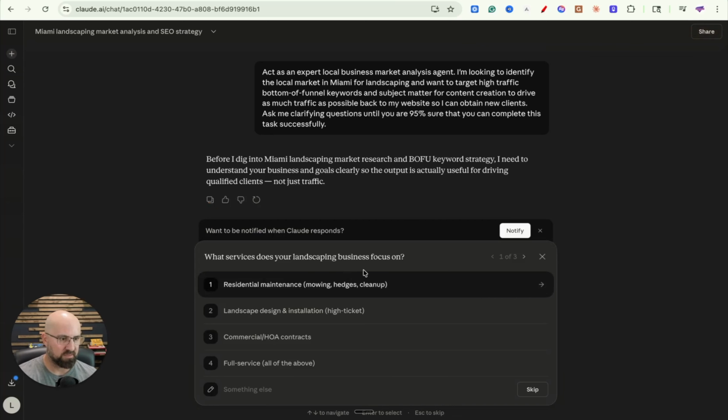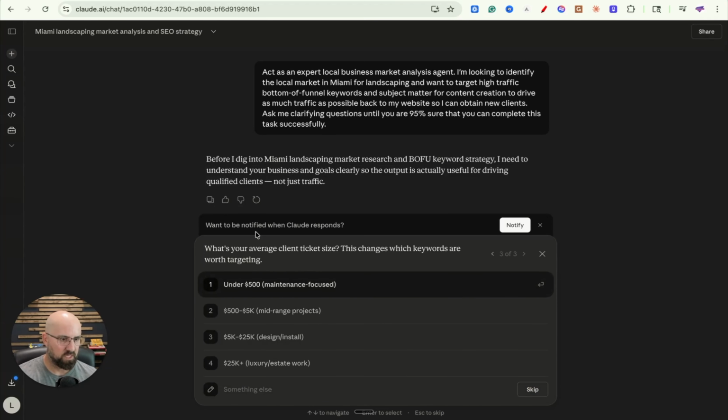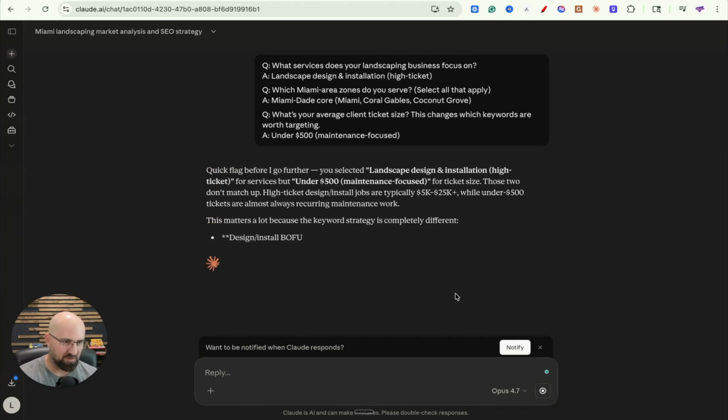What does your landscaping business focus on? We'll just do landscape design and installation. Miami, which area? We'll just do Miami-Dade. What is your average client ticket size? Let's just do under 500. I'm just answering these random questions. Obviously, as a business owner, you're going to know these specifics.